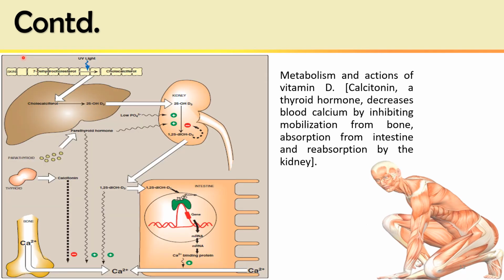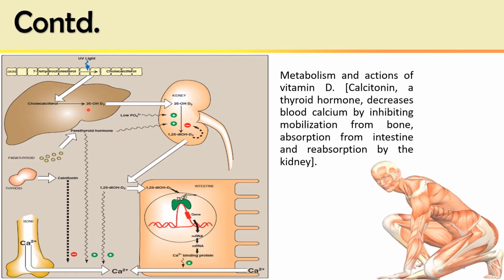This is the summarized diagrammatic presentation of metabolism and action of vitamin D. In the skin, 7-dehydrocholecalciferol, which is the intermediate of cholesterol synthesis, is photolyzed and converted into cholecalciferol, that is vitamin D3. This vitamin D3 circulates and goes to the liver, where it is hydroxylated at the 25 position.